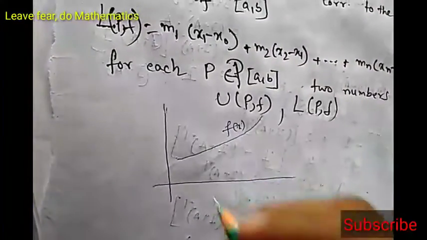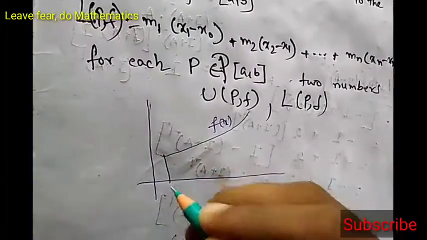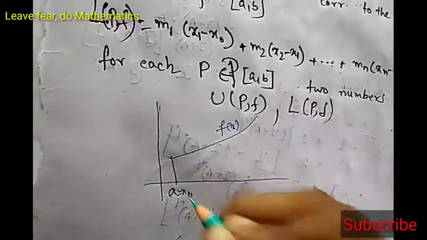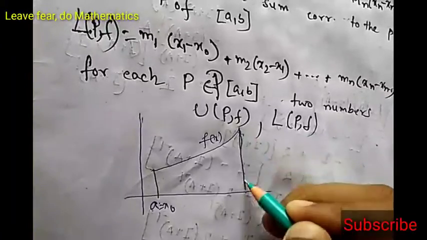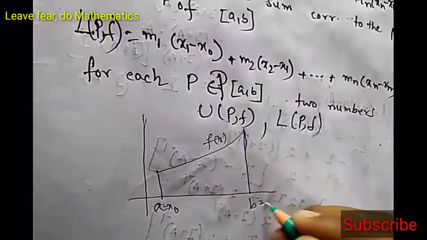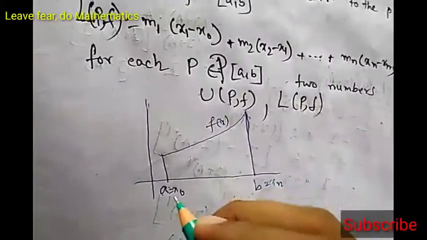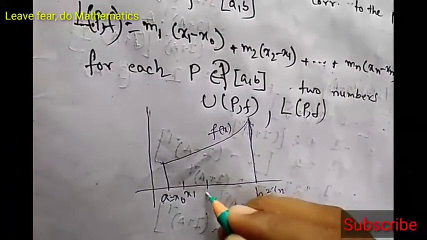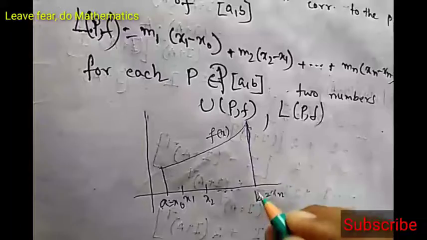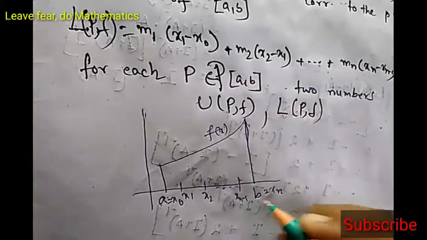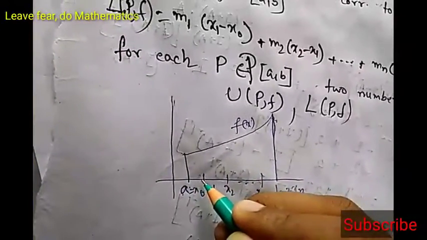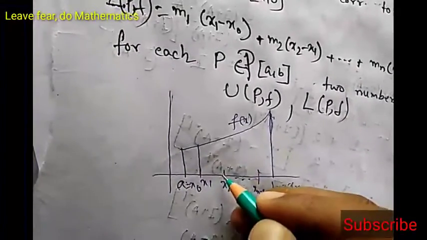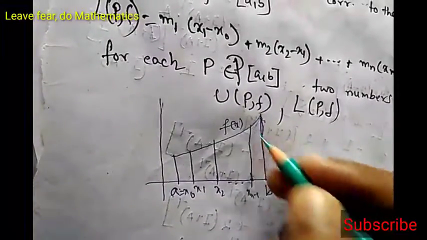Here is our a, that is a equals x0, and here is our b, b equals xn. We have taken the points x0, x1, x2, like this up to xn, and before that xn minus 1. This is the partition. Now draw the vertical lines x equals x1, up to xn minus 1, like this.